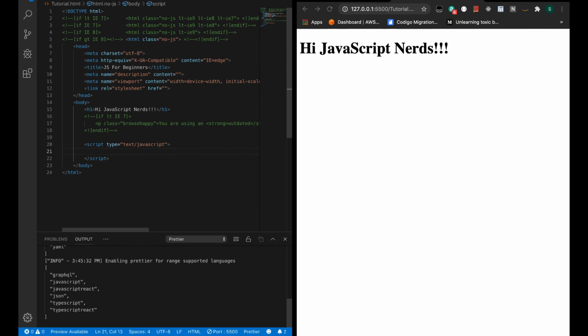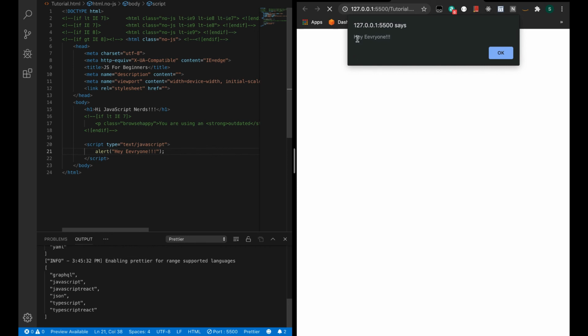Let's add our JavaScript line. So if you don't know what alert is, it's gonna give us a pop-up every time we hit our web app. So let's write like, hi everyone. You will know what that is in a moment. You might have already seen it in a lot of websites. You see, so we can see like our JavaScript is working perfectly fine.